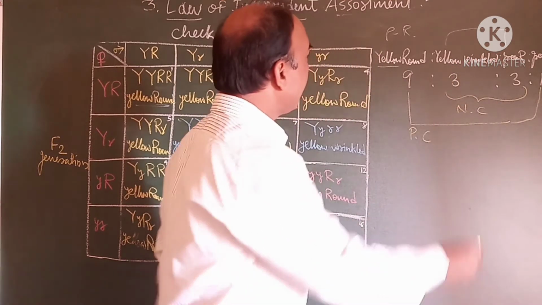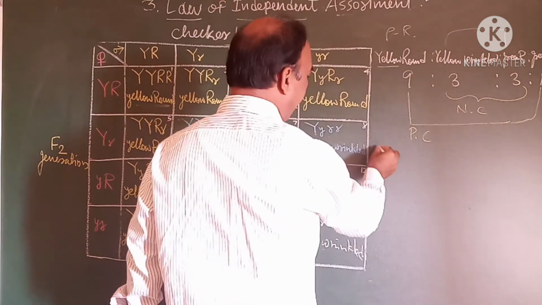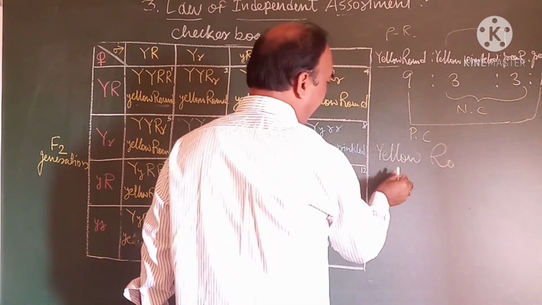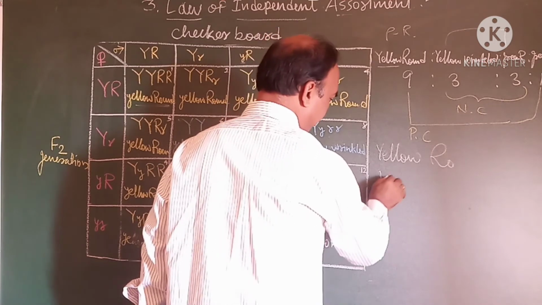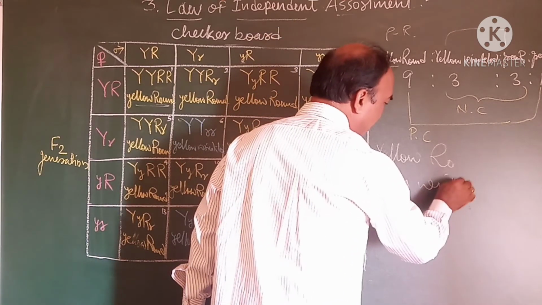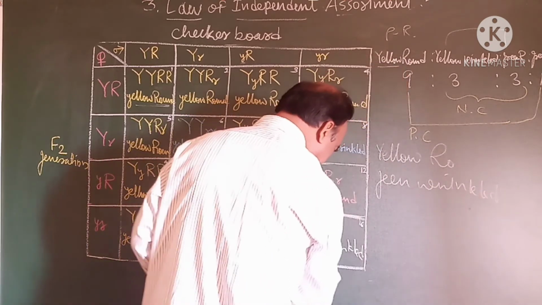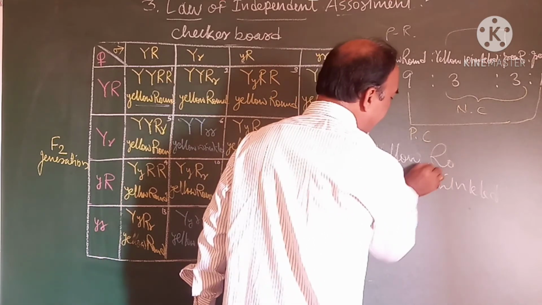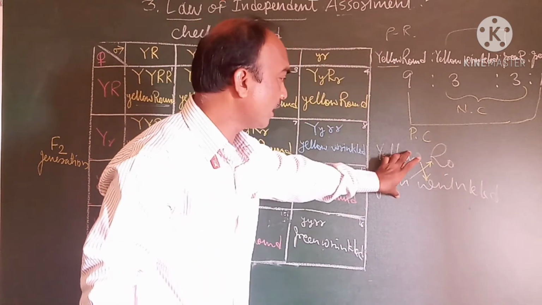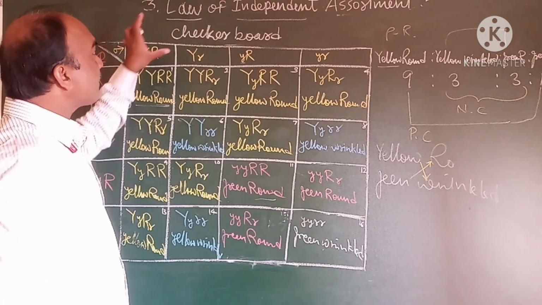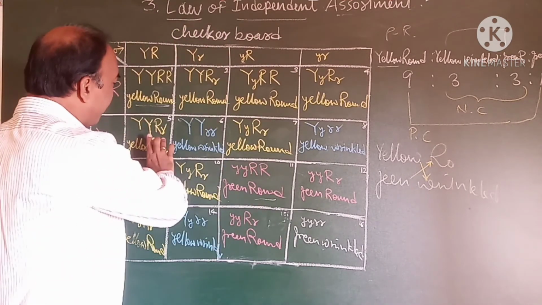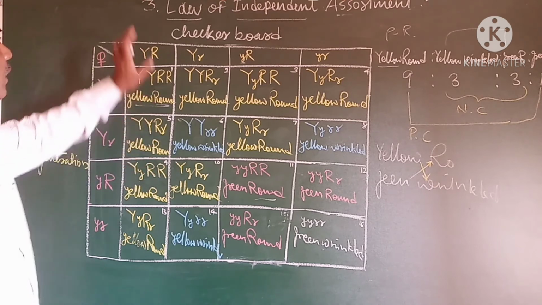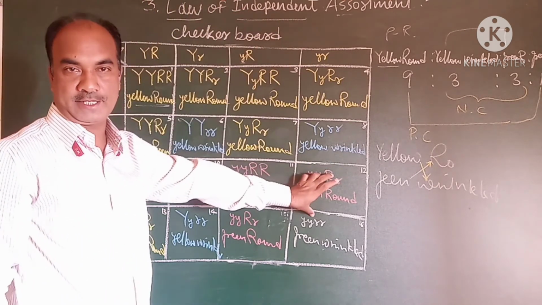So this is the new combination. In the parental combination, yellow color is associated with round and green color is associated with wrinkled, and in the new combination, yellow color is associated with wrinkled and green color is associated with round. According to the law of independent assortment, each and every character is independent in the F2 generation. That is called the law of independent assortment.